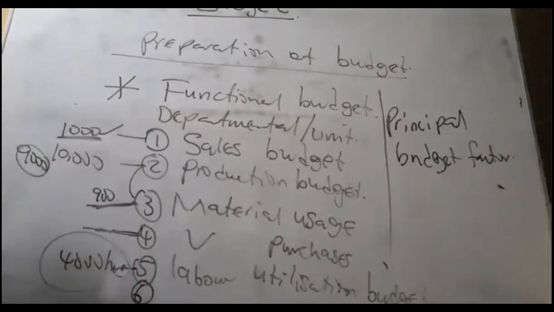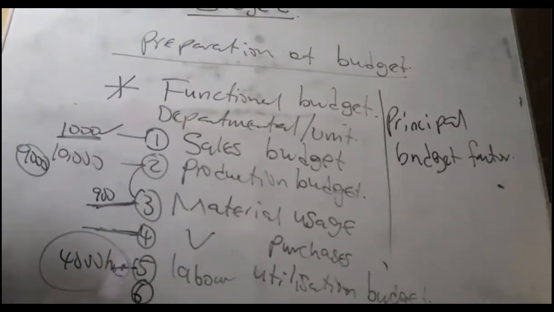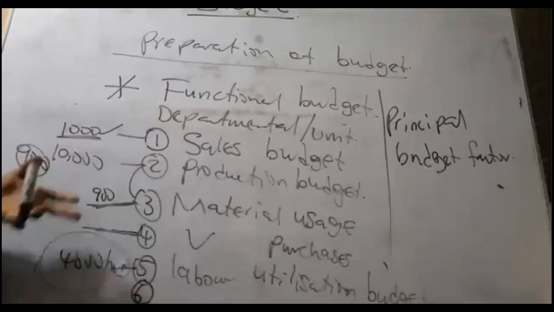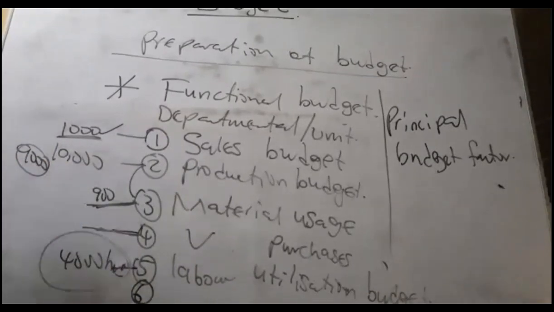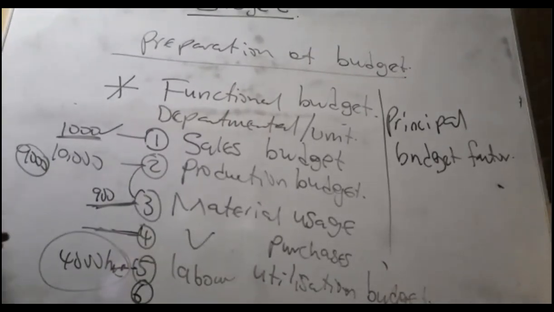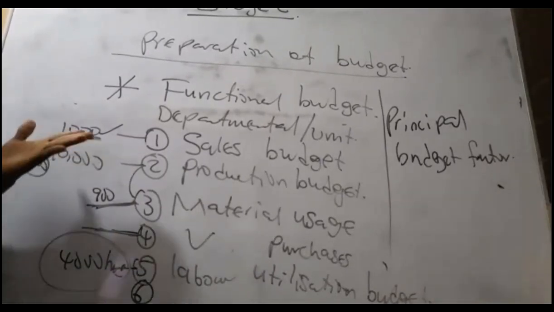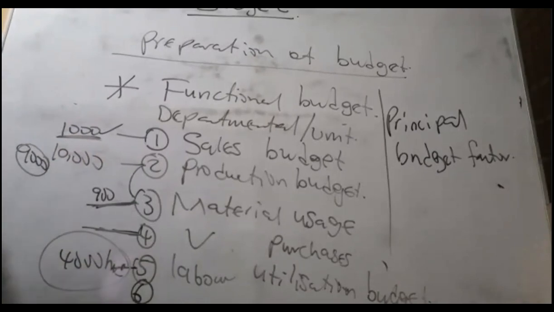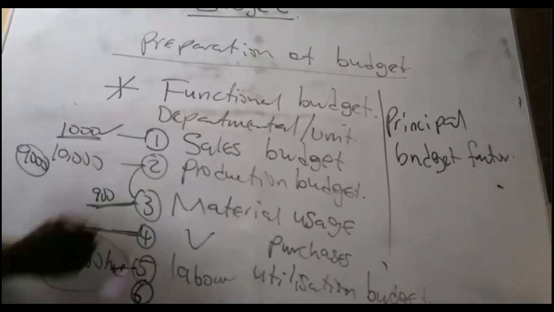And we don't want that thing to happen. So that's one: identify what you lack first. Let's quickly go through some of the principal budget factors. If you take a manufacturing company: one, raw material; two, labor; three, machinery, then production equipment, and then finally sales. You also lack sales.